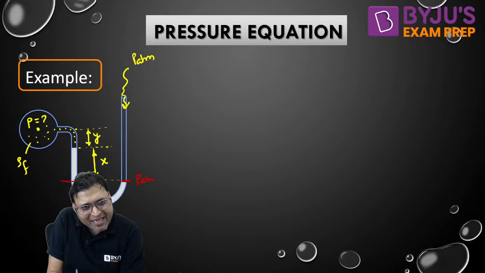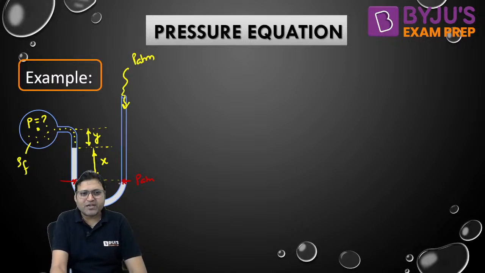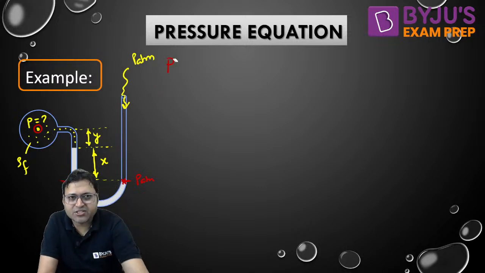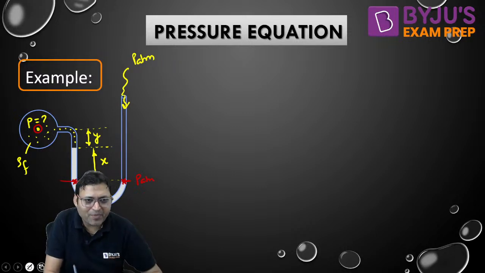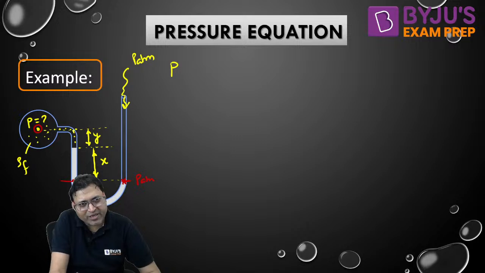Do you agree here also the pressure will be same? These will be the 2 points which will be having the same pressure. Whether you talk about a jumping method or datum line method, start from P, then jumping from here to here, because these points are in the same line, so we will not change anything.